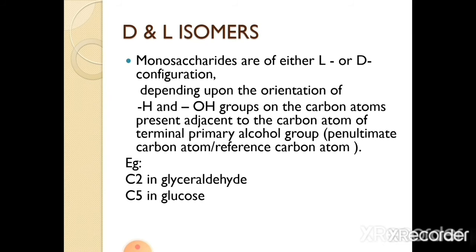In glyceraldehyde, carbon 2 is the reference carbon atom. If the hydroxyl group is on the right hand side of the asymmetric carbon atom, then it is known as D-glyceraldehyde. And if the hydroxyl group is on the left hand side of the carbon atom, then it is called L-glyceraldehyde. And in glucose, the reference carbon atom is the penultimate carbon atom, that is C5.